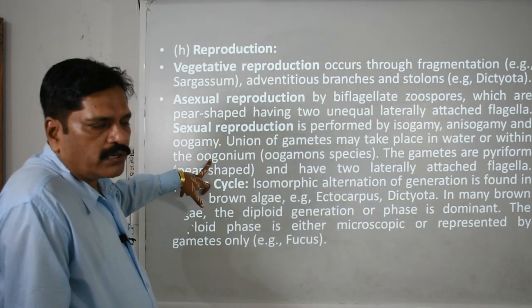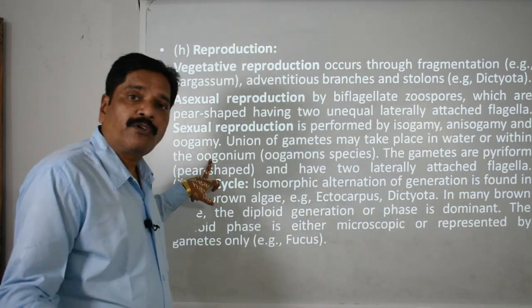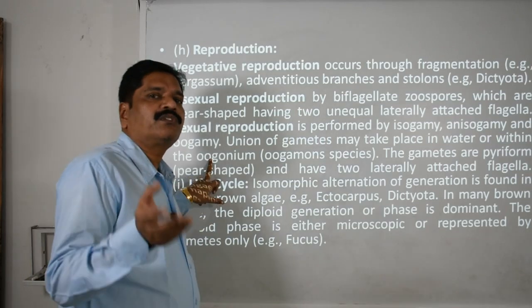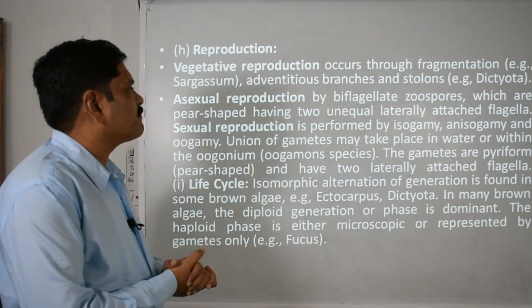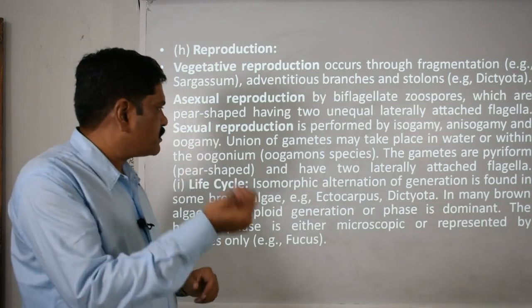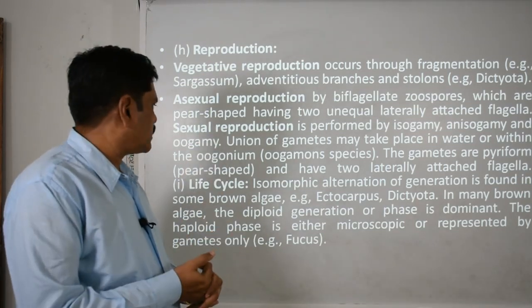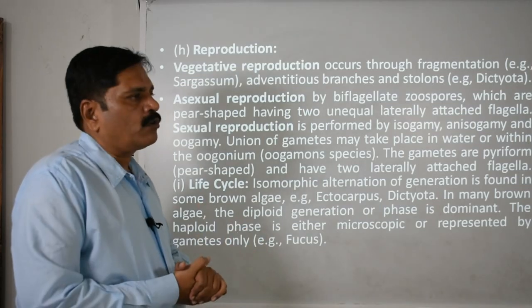What is the oogonium? The oogonium is the female reproductive structure which is responsible for producing the female gamete. And these gametes are pyriform in nature, that is pear shaped, and have two laterally attached flagella, which are helpful for movement.